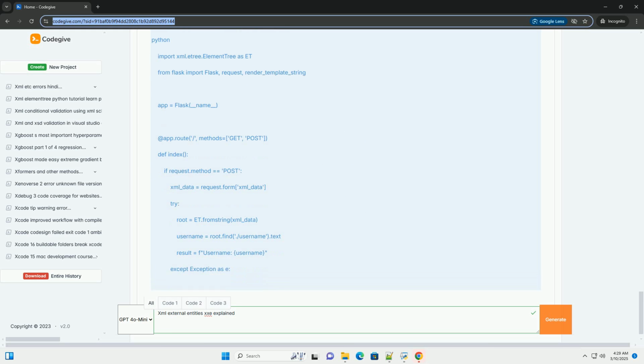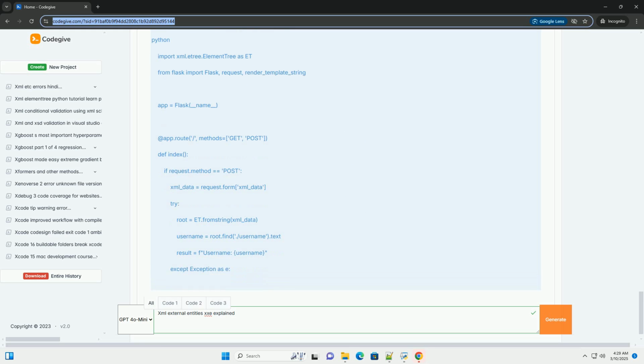In some cases, the application might not directly display the contents of the external entity in its response. Instead, the application might process the external entity on the server and then use the result in some internal operation. In these scenarios, you can use an out-of-band (OOB) XXE attack to exfiltrate the data to a server you control.